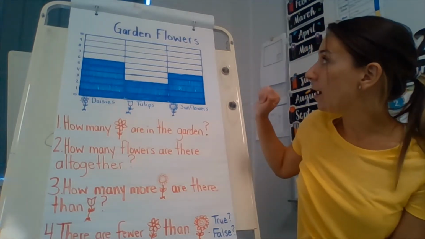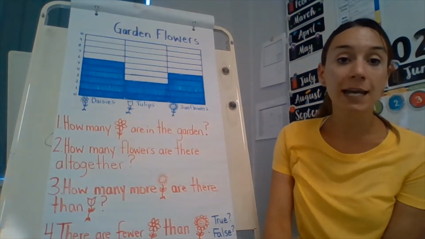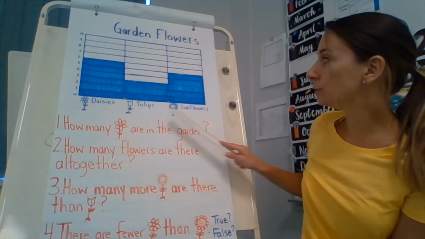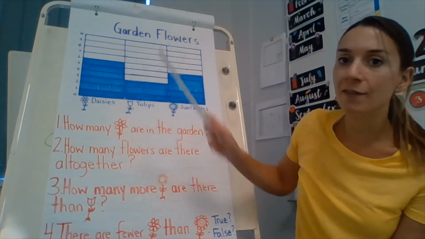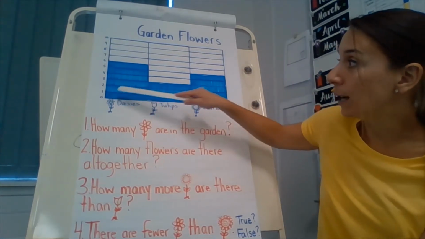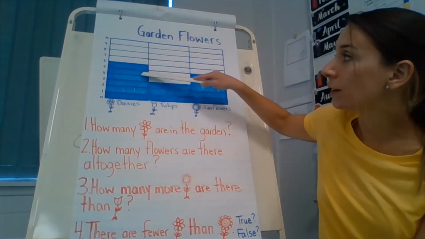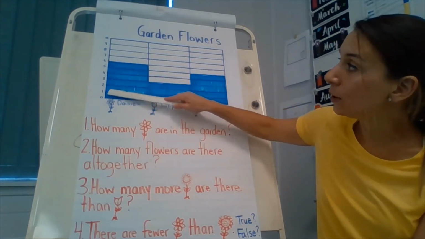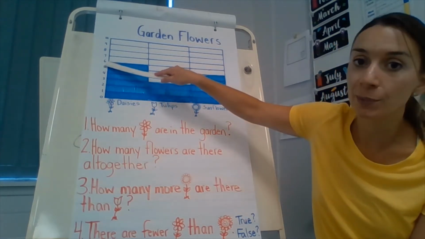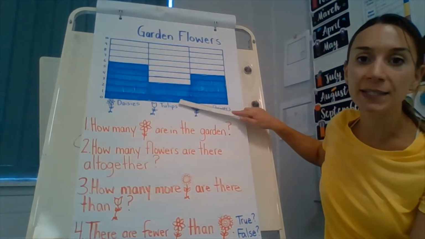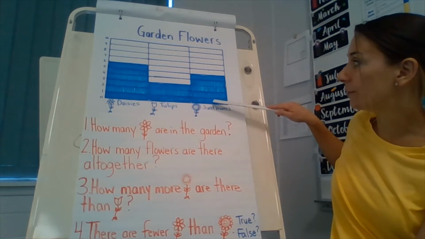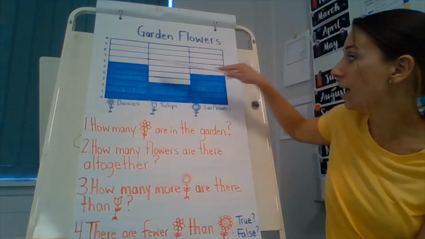In this graph, I have graphed the amount of flowers in my garden. So let's take a look at it. Daisies, tulips, and sunflowers. How many daisies do I have in my garden? Remember what you do. You can count the bars. 1, 2, 3, 4, 5, 6. Or you can go all the way to the top until the coloring stops and go to the side and it hits the number 6. So I have 6 daisies. How many tulips? Good, 3. And how many sunflowers do I have? 1, 2, 3, 4, 5. And I have 5 sunflowers.